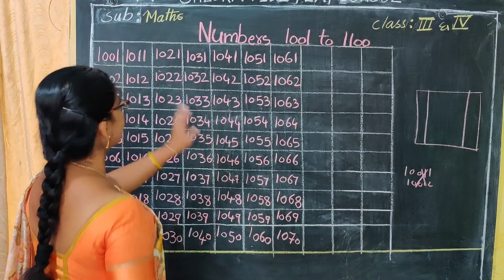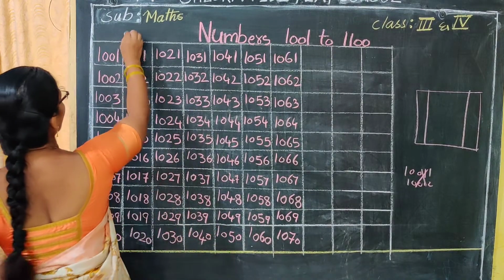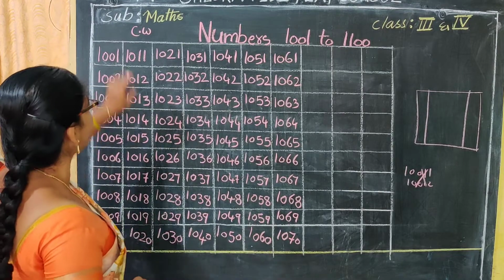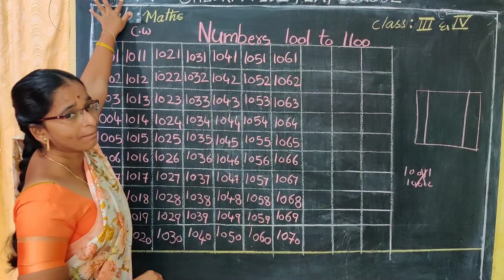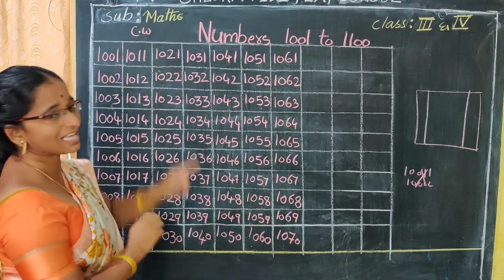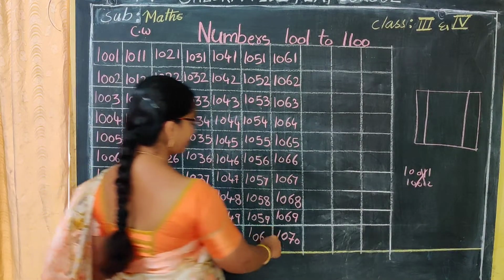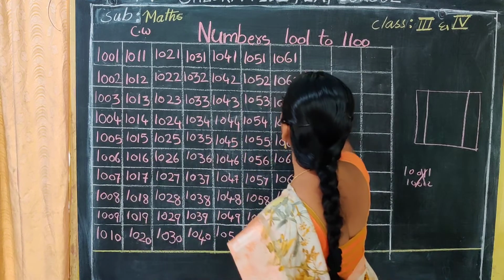1070. Nana, this is your classwork only. In the notebook only, classwork, you put it as classwork and write down. So today's date you have to put it compulsory and mention it as classwork. Homework will be given later for you. 1070 after what will come, Nana?